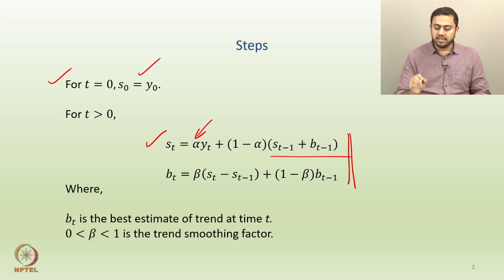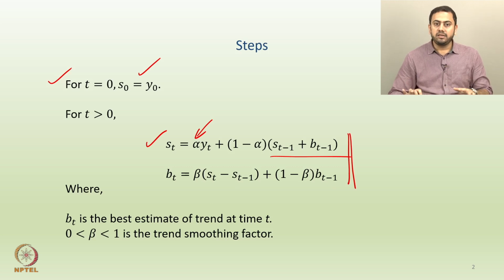Now, here what exactly is b_t? We have another idea here which is extra, like we discussed earlier. b_t captures the trend part. So, what exactly is b_t? b_t is some beta applied on the difference of s_t minus s_{t-1}, plus the remainder, which is 1 minus beta, applied on its recursion, so b_{t-1}. Okay.